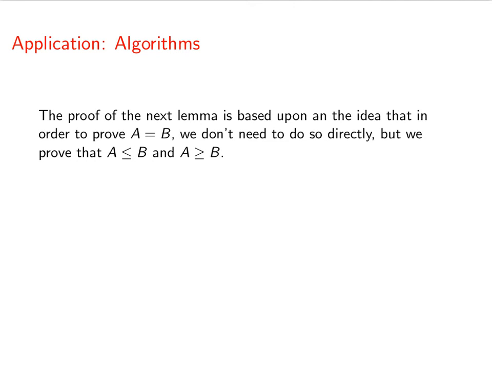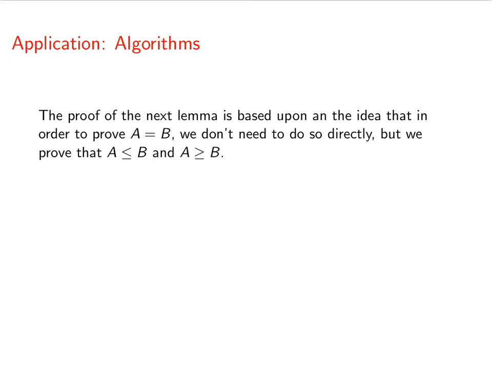Now our next lemma is the main lemma behind the Euclidean algorithm. The proof of this lemma is going to show that two numbers, a and b, are equal to each other. But there's a trick with this. We don't have to prove that a is equal to b. What we can prove is that a is less than or equal to b, and then a is greater than or equal to b. If we're able to do that, then that proves that a is equal to b.